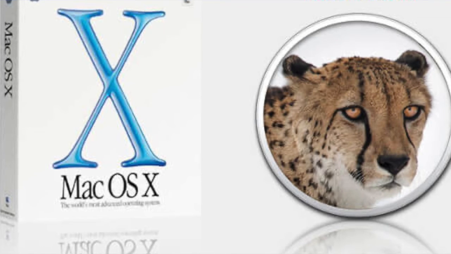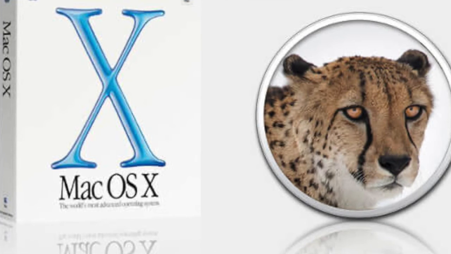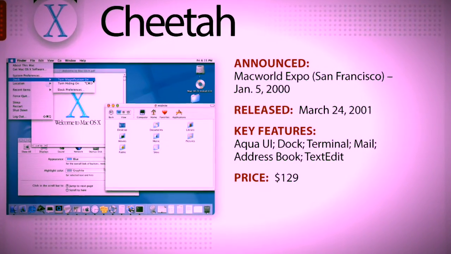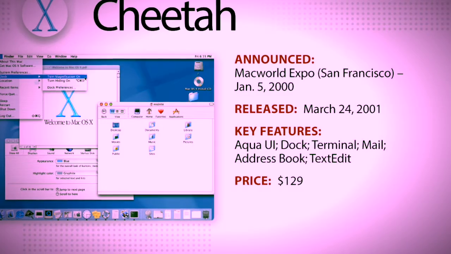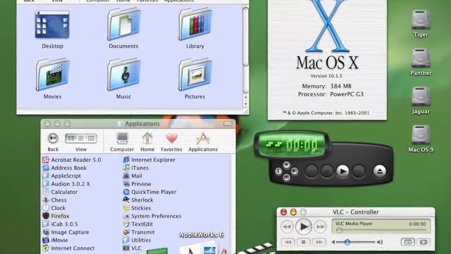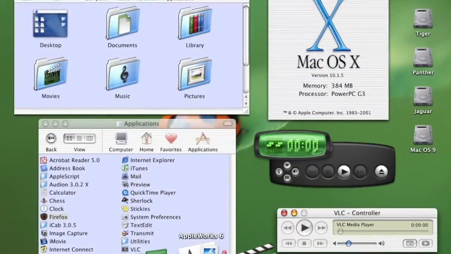First, the Aqua interface, while visually appealing, was a resource hog. Users also noted the lack of basic features like DVD playback and CD burning, which used to be available in macOS 9. Now, the following release, Puma, was a step in the right direction and was praised for introducing many